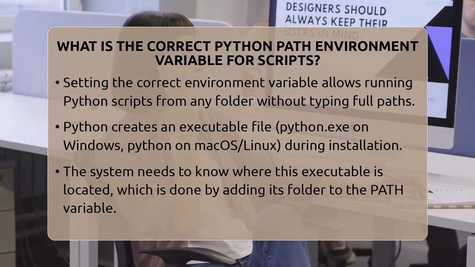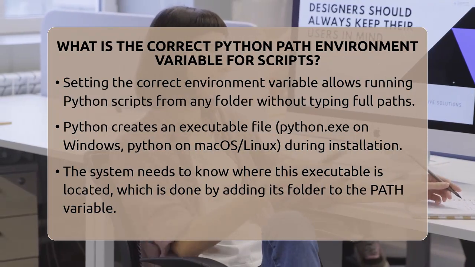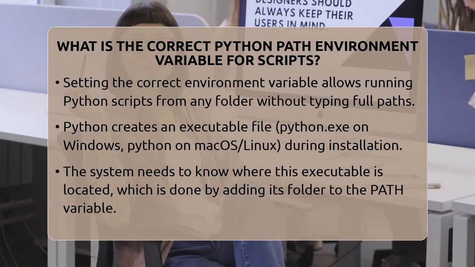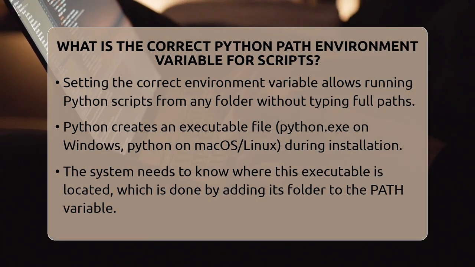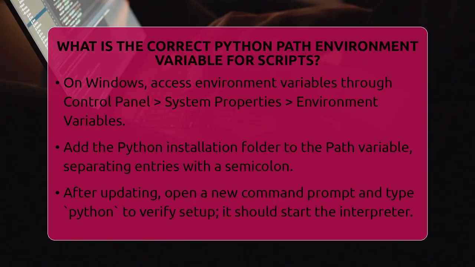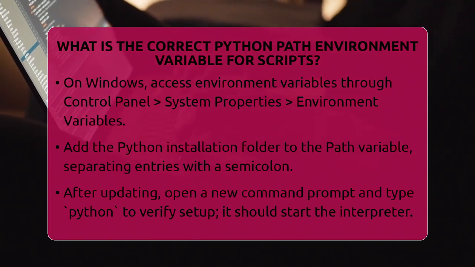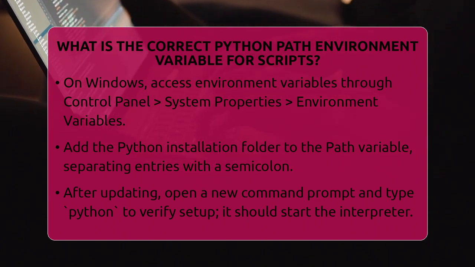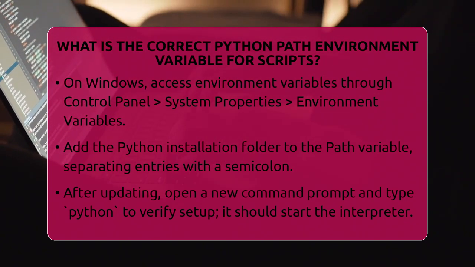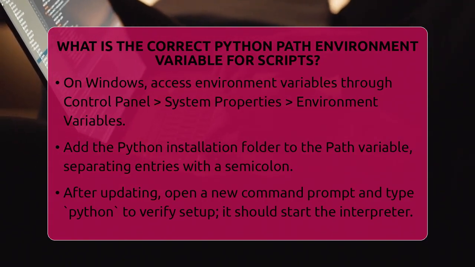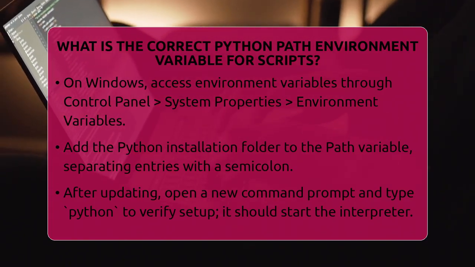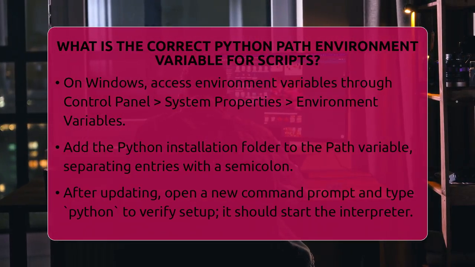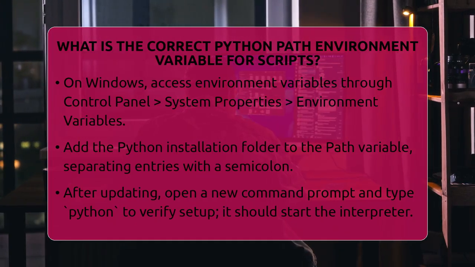On Windows, you find the system environment variables in the Control Panel under System Properties. There, you click on Environment Variables and look for the variable called Path. You then add the folder path where Python is installed. For example, it might be C:\Users\YourUsername\AppData\Local\Programs\Python\Python310 or C:\Python39. Make sure to separate it from other entries with a semicolon. After saving, open a new command prompt window and type python. If everything is set up correctly, it will start the Python interpreter.